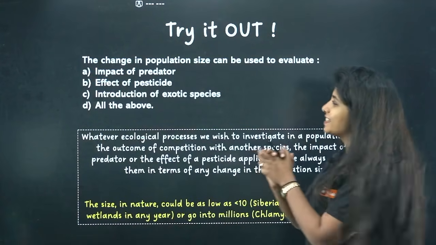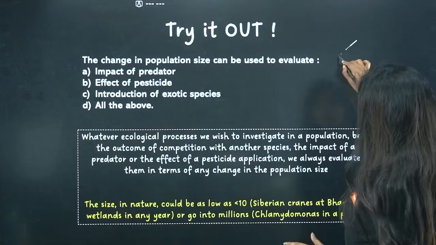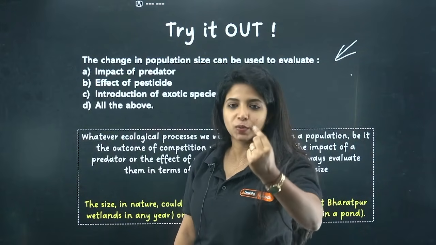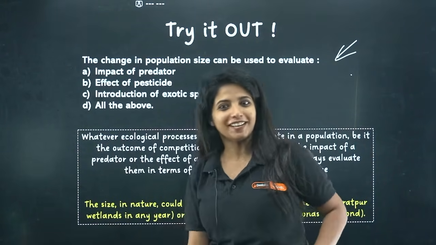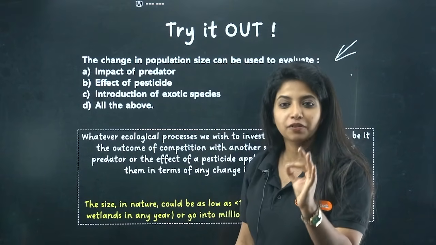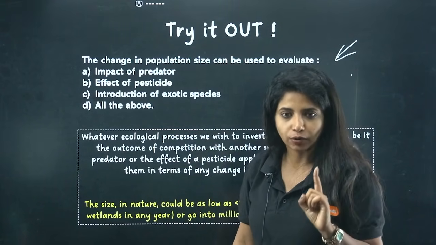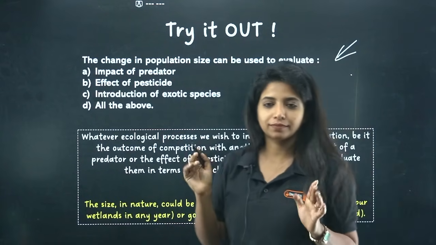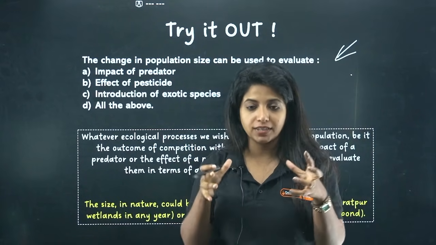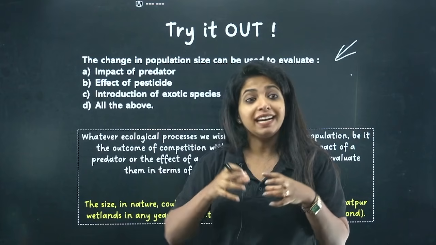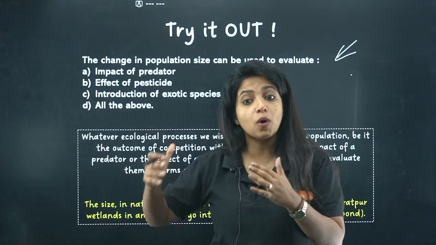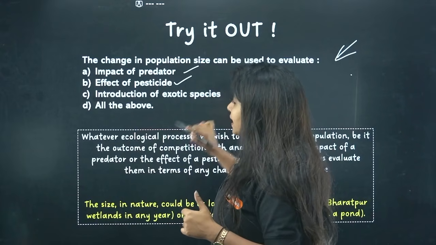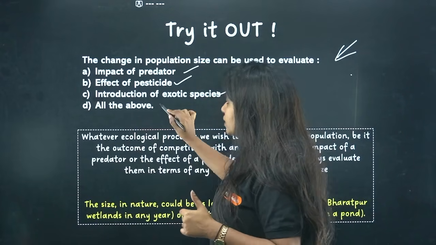Okay, now let's try out a very important question. I was talking about this question itself that made my mind go a little bit twisted, so I thought, why not try it out with you guys also? This is exactly from a line of your NCERT and you have to try it out. Change in population size can be used to evaluate: if there is a change in population size, it can help me understand what? Impact of predator, effect of pesticides, introduction of exotic species, or all of the above.